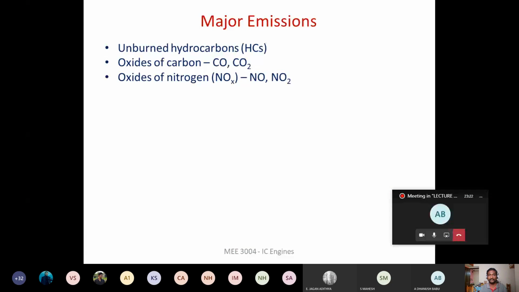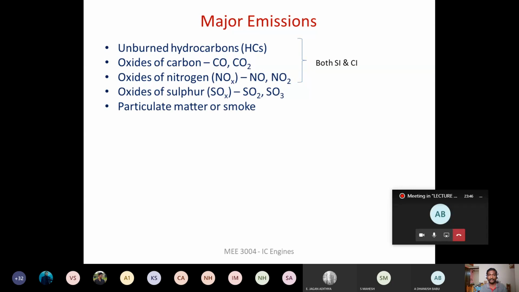And coming to the major emission from both gasoline engine as well as from diesel engine, we will be having unburned hydrocarbon and oxides of carbon like carbon monoxide and carbon dioxide, and we will be having NOx. Right. So these are all common for gasoline engine as well as for diesel engine. And apart from this, in the case of CI engine, we will be having additionally SOx emission and more amount of particulate matter will be there. Right? Compared to SI engine, in CI engine we will be having more amount of particulate matter.